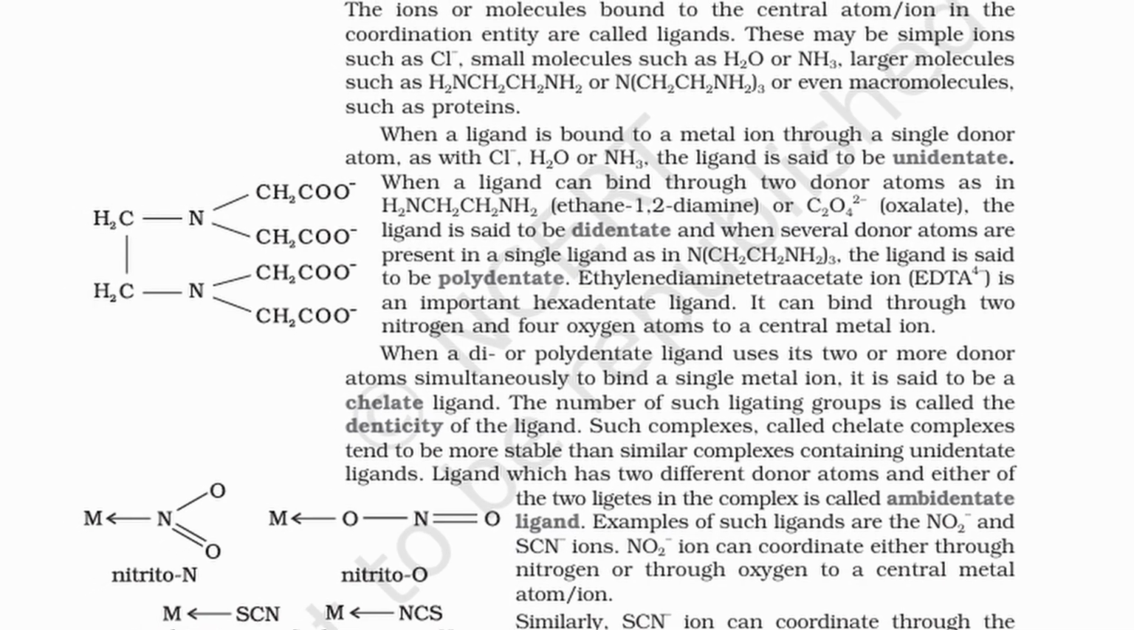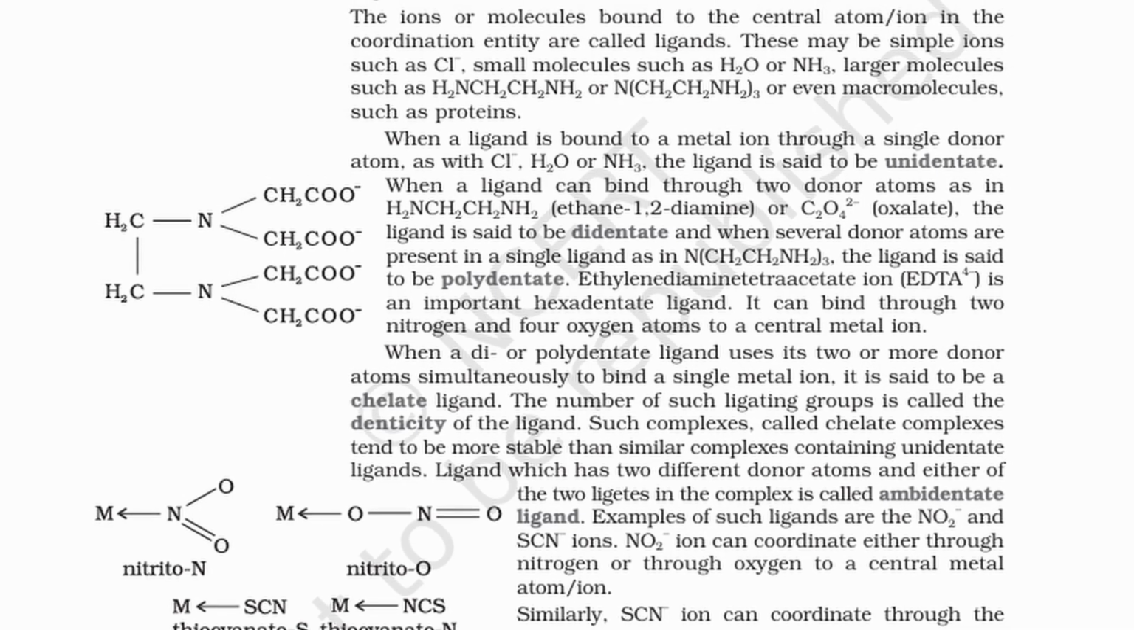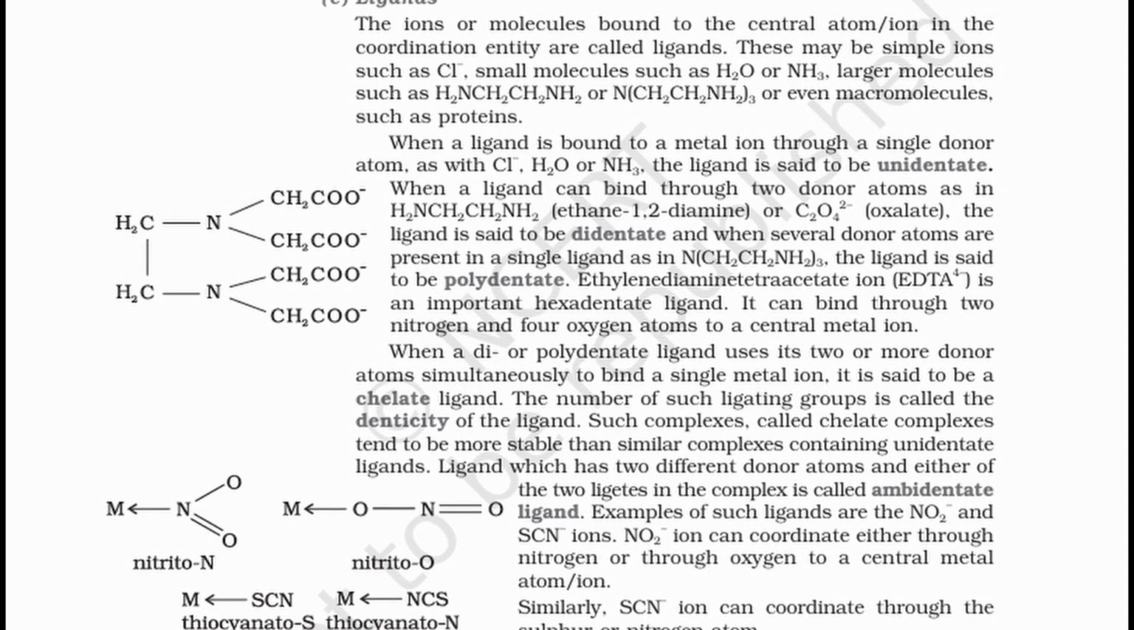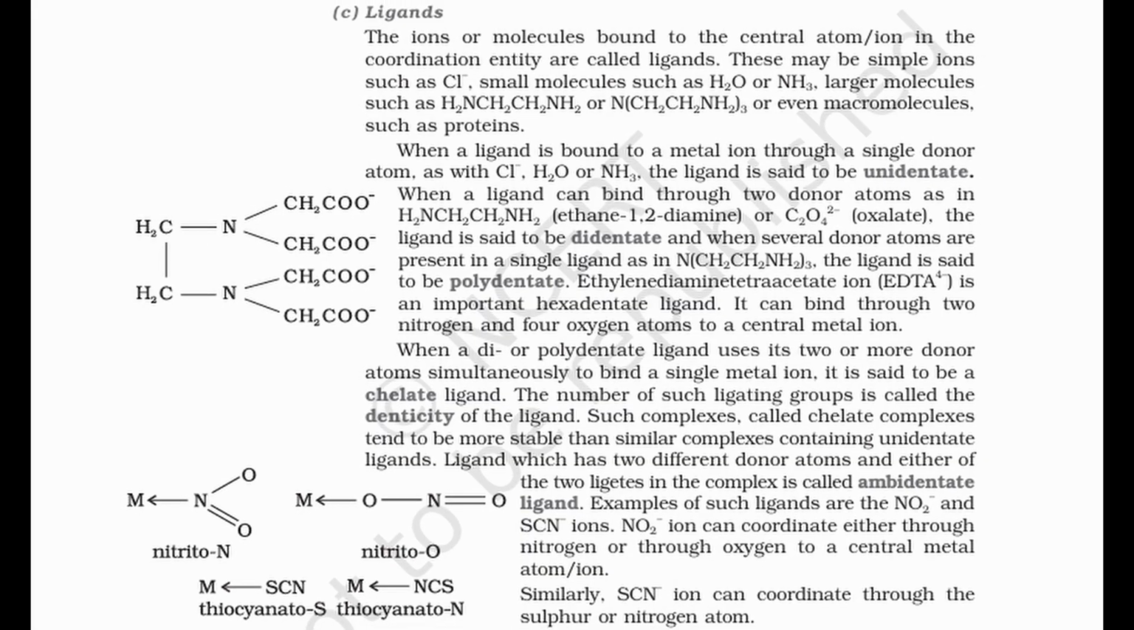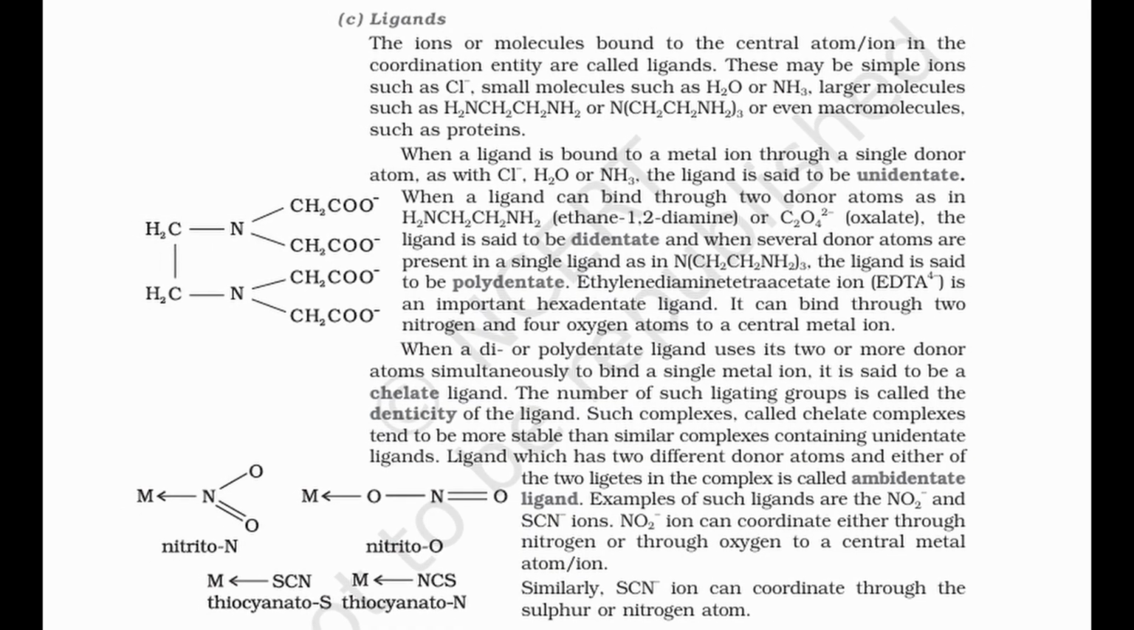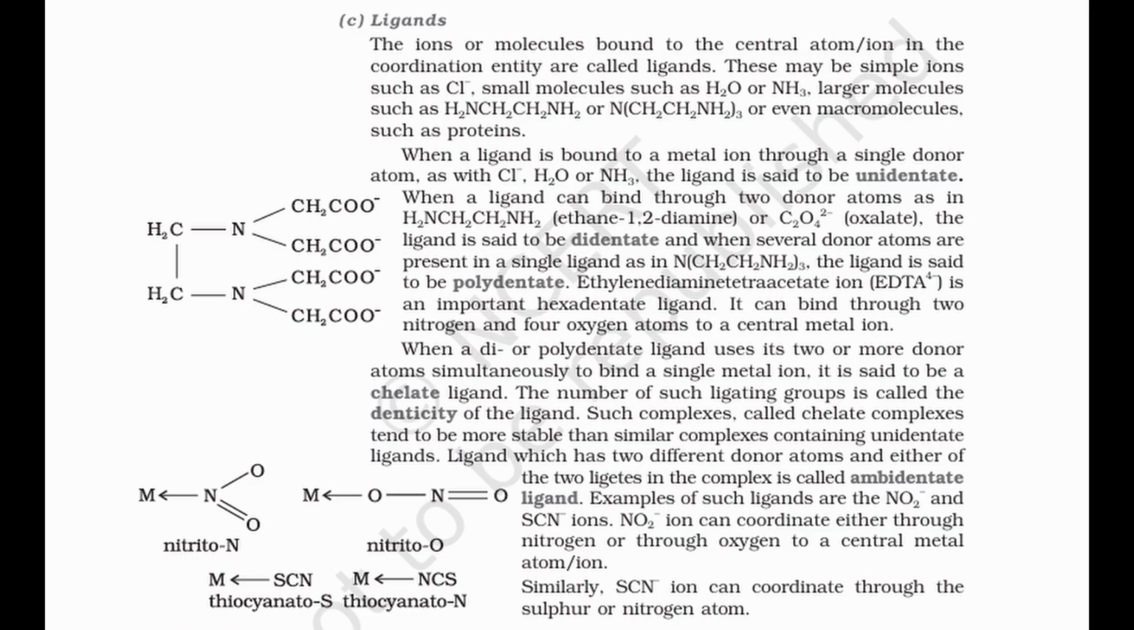These may be simple ions such as Cl-, small molecules such as H2O or NH3, larger molecules such as NH2CH2CH2NH2 or N(CH2CH2NH2)3, or even macromolecules such as proteins. When a ligand is bound to a metal ion through a single donor atom, as with Cl-, H2O or NH3, the ligand is said to be unidentate. When a ligand can bind through two donor atoms as in NH2CH2CH2NH2 or C2O4 2-, the ligand is said to be didentate.